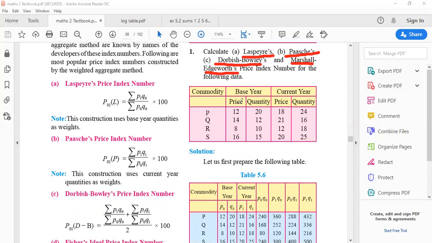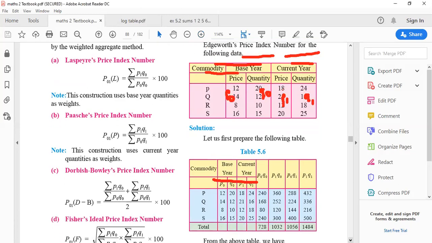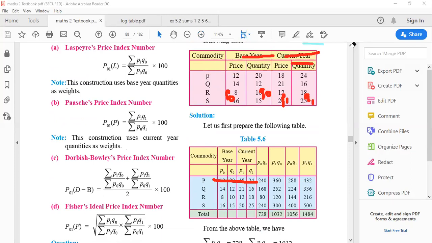You have the base year price, the base year quantity, the current year price, and the current year quantity. So base year we call P0, quantity Q0, current year P1, and quantity Q1. So as you can see, they have made these 4 columns like this. So you can also do it that way. After that, I told you all you have to prepare 4 columns. So what are the 4 columns? Laspeyres numerator, denominator, Paasche's numerator, denominator. Okay. So here we go with that.